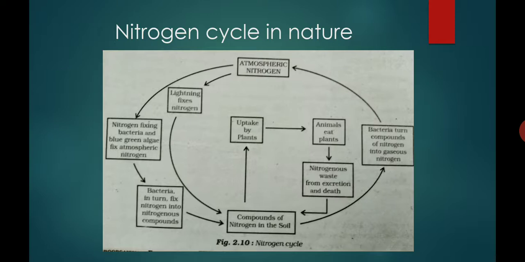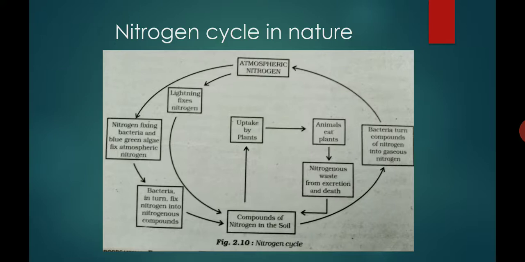So all this nitrogen mixes with the soil again, and again this compound form of nitrogen is absorbed by the plants for the preparation of food. Again from the plant's body this nitrogen is transferred to the animal's body, so it goes on circulating in the atmosphere, but it is present in compound form.